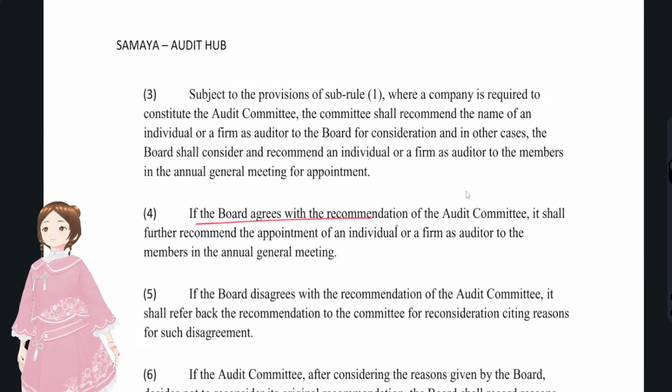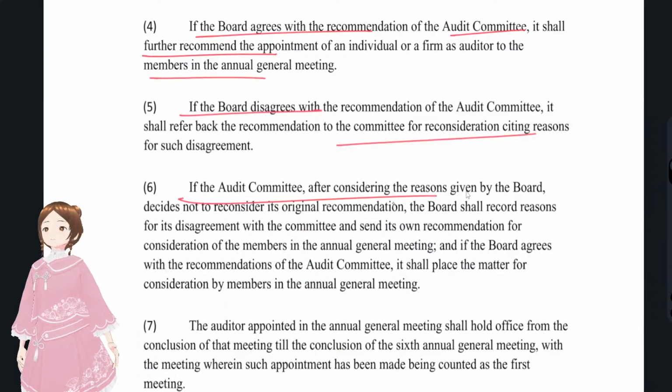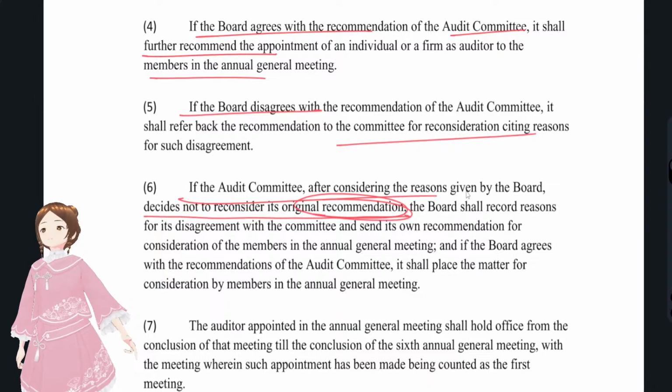If the board agrees to the recommendation of the audit committee, it shall further recommend to the members in the AGM. If the board disagrees, then it will recommend to the committee for reconsideration, citing the reasons. Then if the audit committee, after considering the reasons, decides not to reconsider its original recommendation of that previous auditor, then if the board agrees, the board shall appoint the auditor.